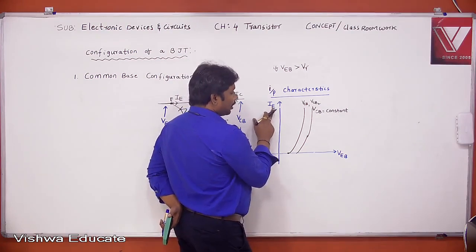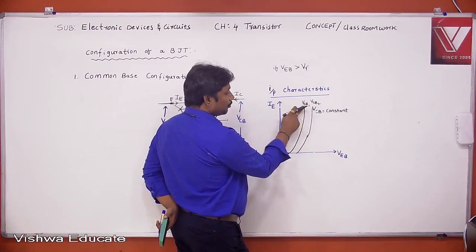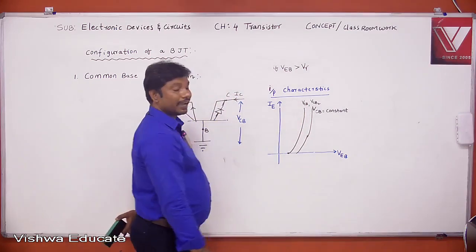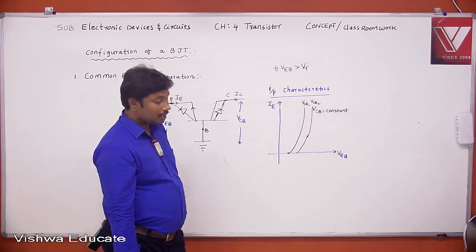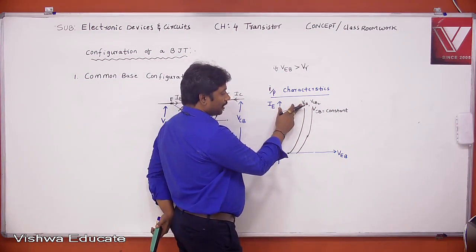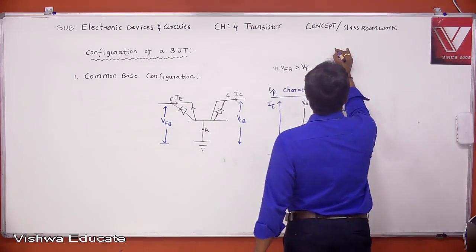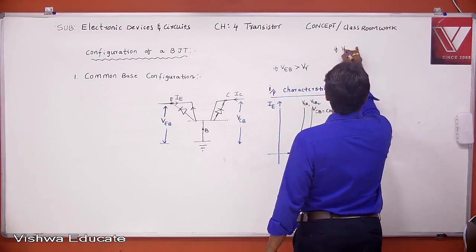That means see all of you, this emitter current depends on what? This emitter current depends on VCB due to what? Early effect, right? How does it depend due to early effect?